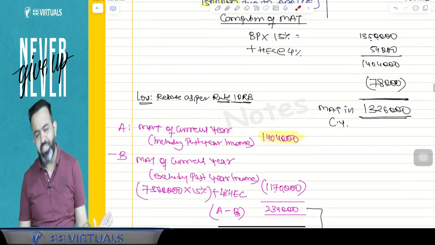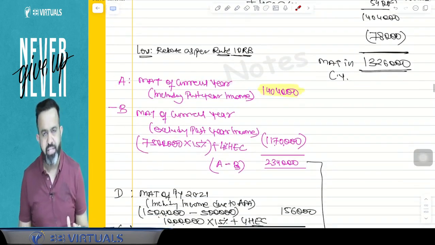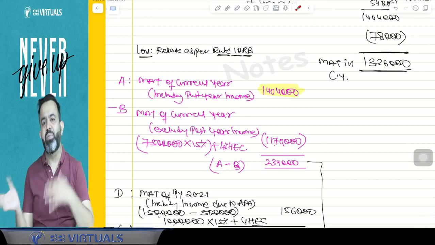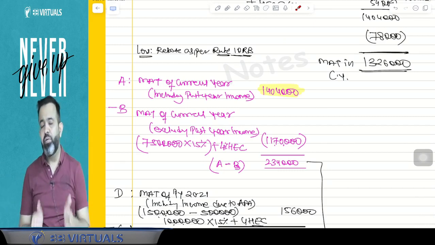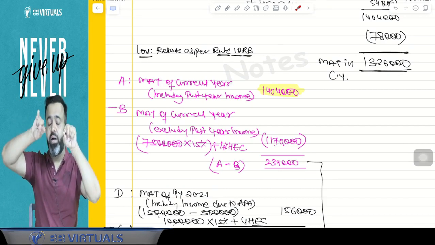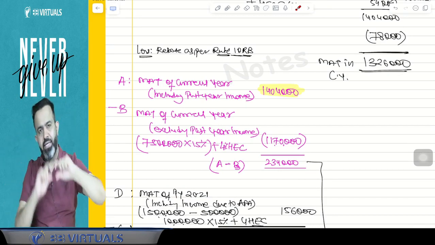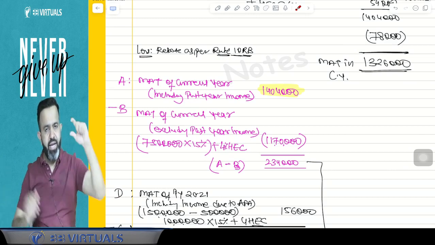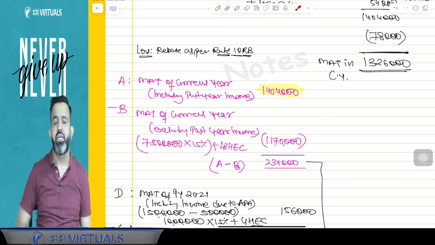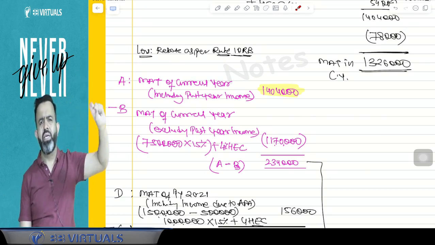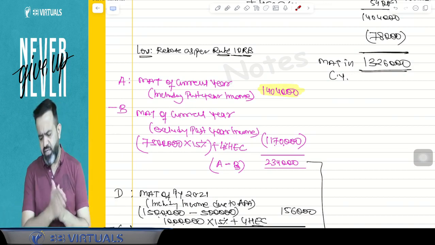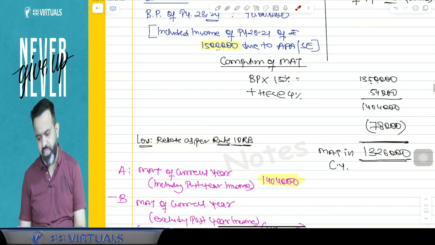So this rebate is basically in case of book profit, in case of MAT, when your earlier year income, due to the APPA or secondary adjustment, is taxable in the current year. First, calculate the current year MAT including that earlier year book income, and the current year MAT excluding earlier year income, and the earlier year MAT including that income and that year MAT excluding that income. Whatever the difference between A minus B and D minus C, the difference of both amounts will be your rebate under rule number 10RB. You got my point or not?